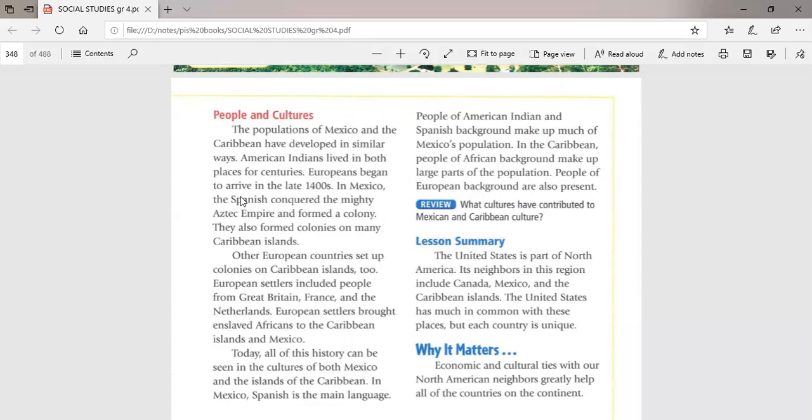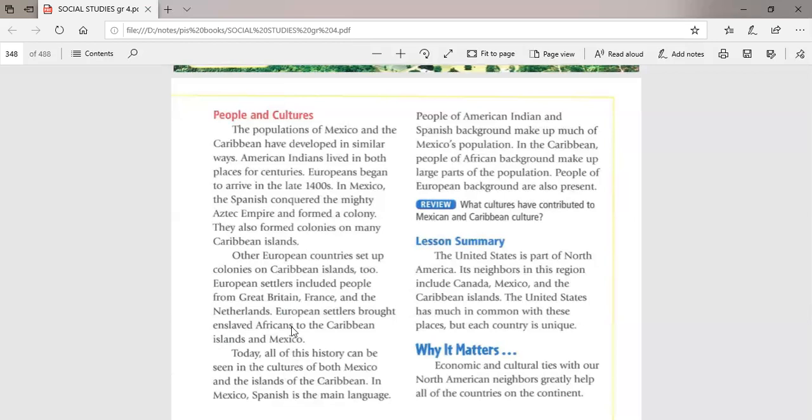So if we speak about the people, first the American Indians, after that the Aztecs, after the Aztecs the Spanish, after the Spanish the Mexicans nowadays. And nowadays we also find a mix of nationalities: Spanish, Europeans like English and French, and Africans, plus the Mexicans.